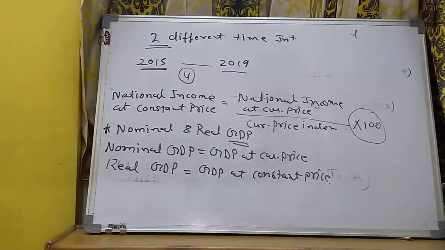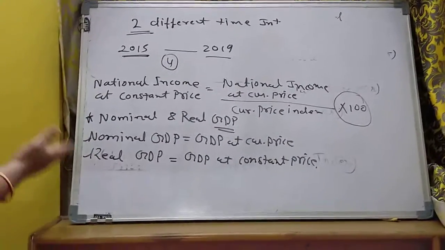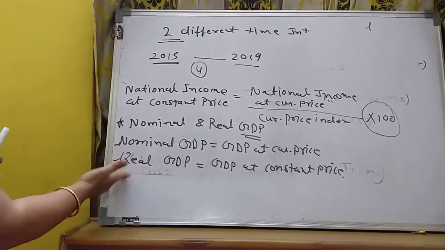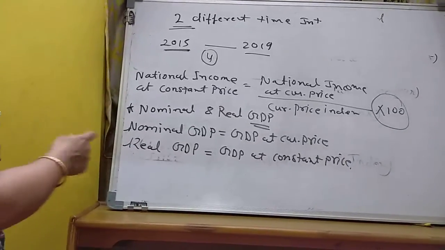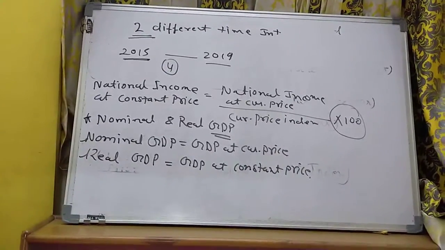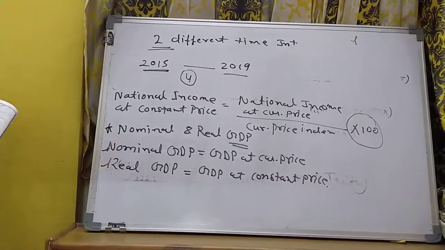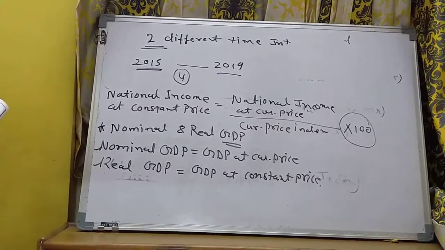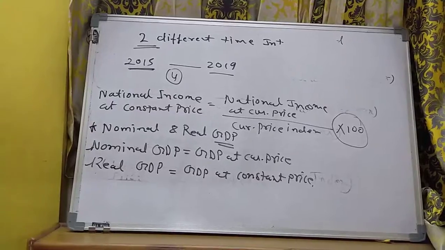Which GDP is better, real or nominal? So definitely this reflects the correct vision, and this does not reflect the true vision of the national income. So real GDP is better than the nominal GDP. Again, I am repeating this statement because maybe this question comes in 1 mark also.